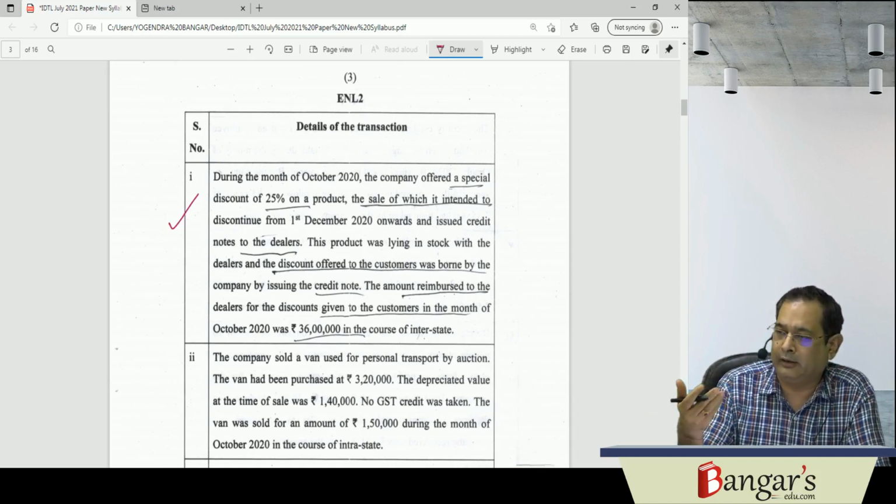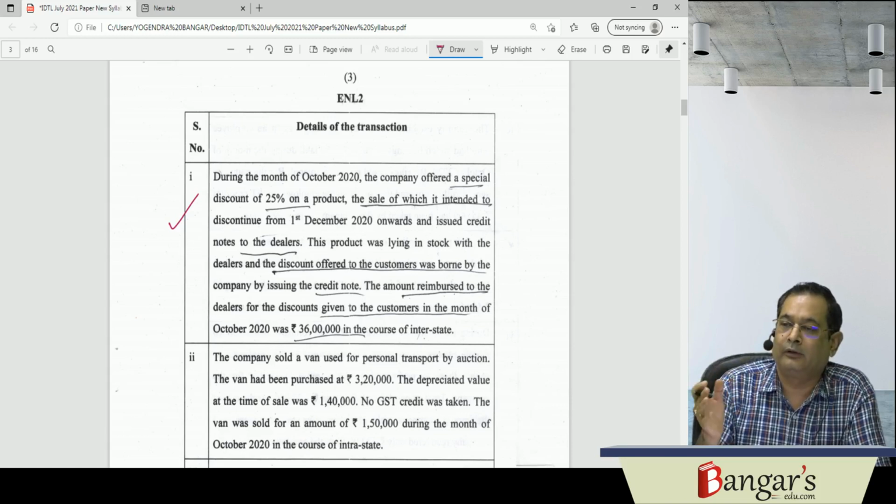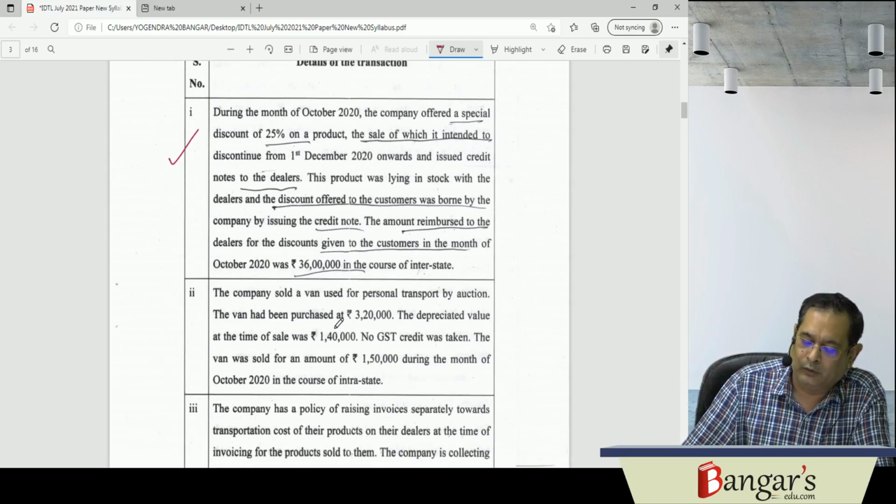The agreement must have been entered before, but here the agreement was not there. It's basically a post-supply discount, and the same has been provided by way of credit notes. The stock has already been dispatched to the dealers, and therefore they have reimbursed the amount in the form of discounts. So we have to see the tax treatment in respect of post-supply discount. The agreement must be there before, and here it was not. That is a fundamental thing. To get the deductibility on account of post-supply discount, just on the basis of a credit note, you cannot reduce your output tax liability. You have to fulfill the conditions provided in section 15(3)(b).